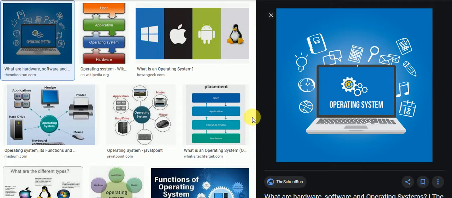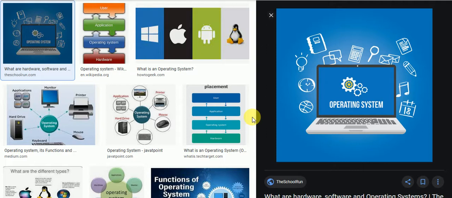Without operating system we cannot use a computer, because operating system manages all hardware components of the computer and manages application software of the computer. Okay, so we cannot use our computer without an operating system. User and computer devices cannot communicate without operating system.